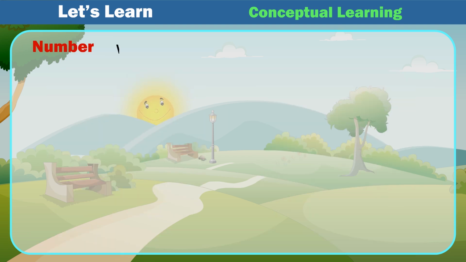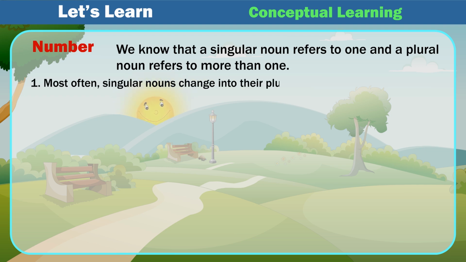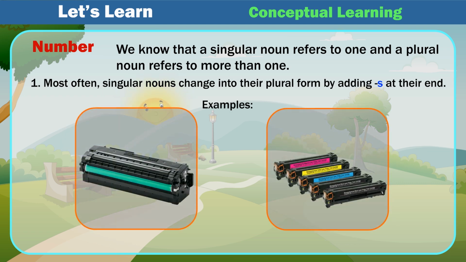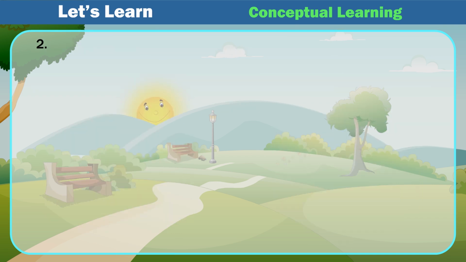Number. We know that a singular noun refers to one and a plural noun refers to more than one. 1. Most often, singular nouns change into their plural form by adding s at their end. Examples: window, windows; cartridge, cartridges; chit, chits. 2.